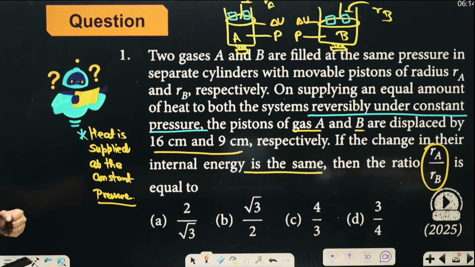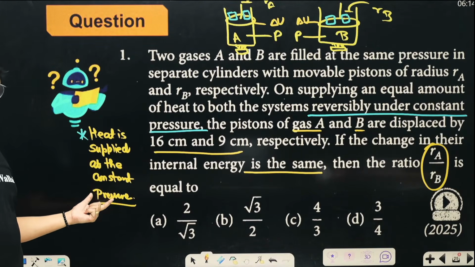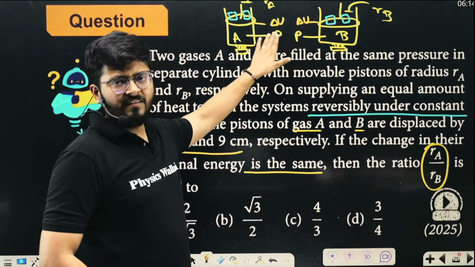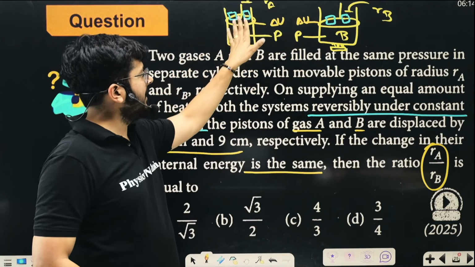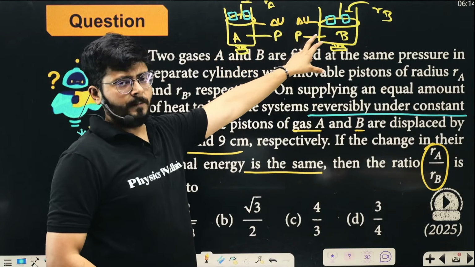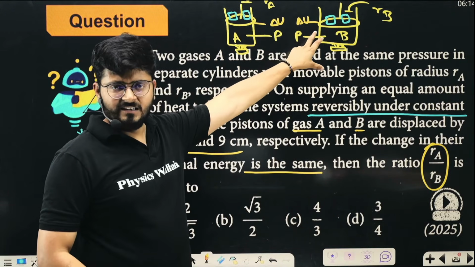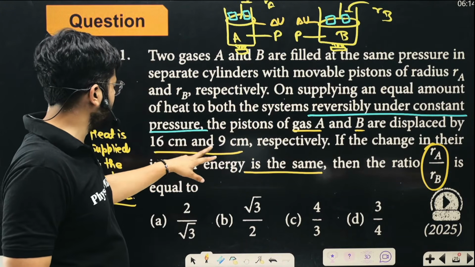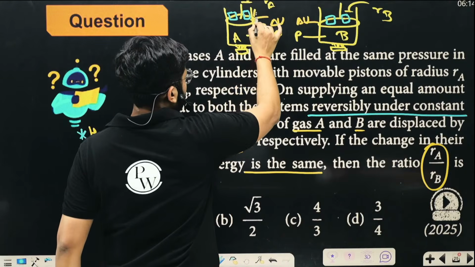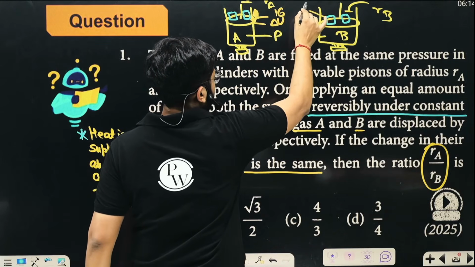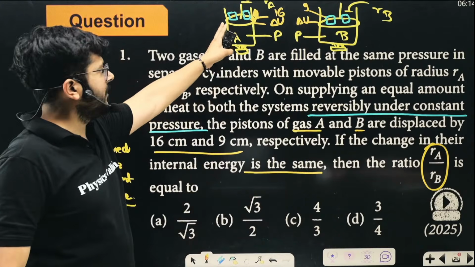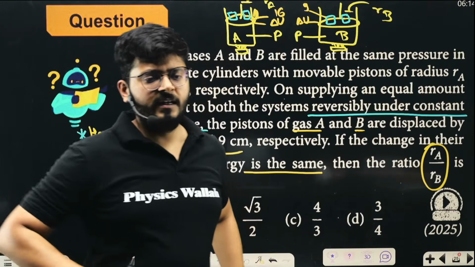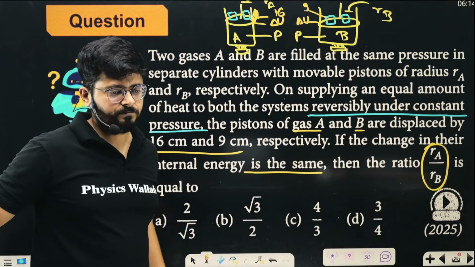On both the cylinders, on both the gases, heat is supplied at a constant pressure, right? Both of them have the same initial pressure, and due to heating, both of them have same change of internal energies. And the expansion, one has expansion of 16 and another has expansion of 9. So this one is expanding by 16 centimeter and this is expanding by 9 centimeter. We have to know the ratio of their radii RA and RB, right?